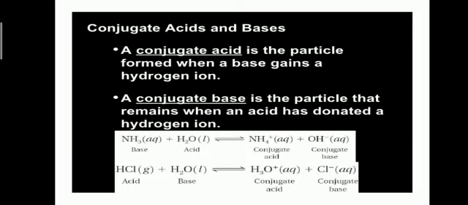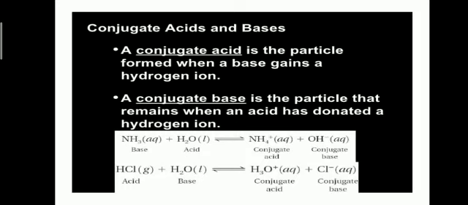Similarly, a conjugate base is the particle that remains when an acid has donated a hydrogen ion. When an acid donates its hydrogen ion to the other substance, it becomes negatively charged because the proton that carries positive charge is removed. For example, hydrochloric acid reacts with water.